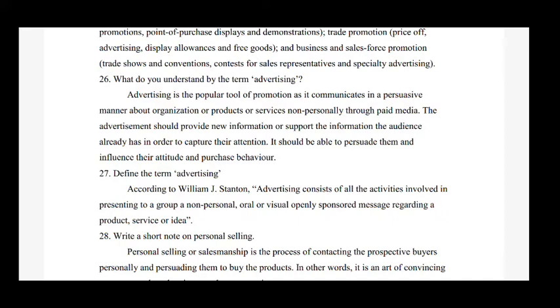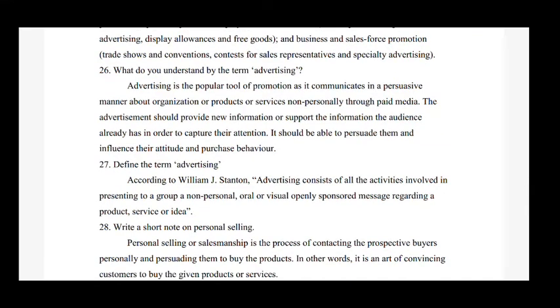So the short answer is, advertising is the popular tool of promotion as it communicates in a persuasive manner about organizations or products or services non-personally through paid media. The advertisement should provide new information or support the information the audience already has in order to capture their attention. It should be able to persuade them and influence their attitude and purchase behavior.